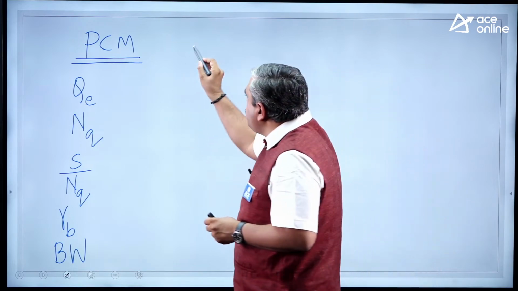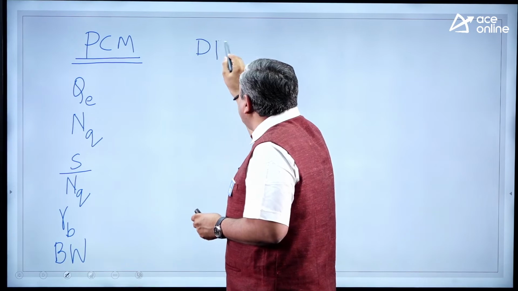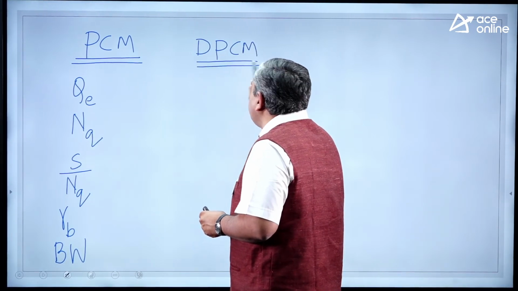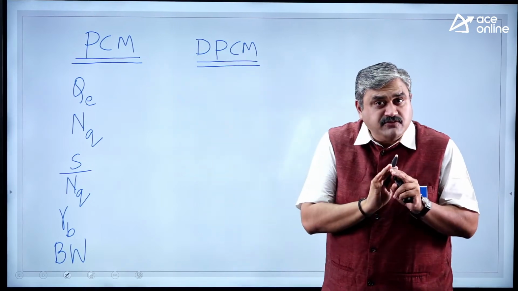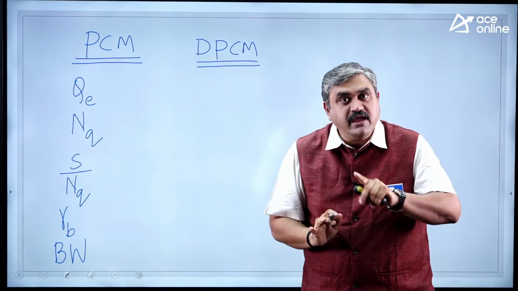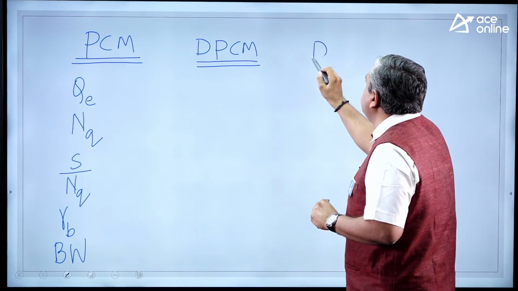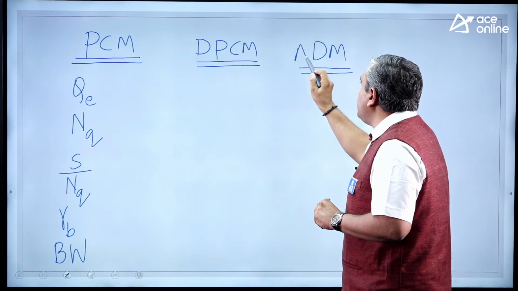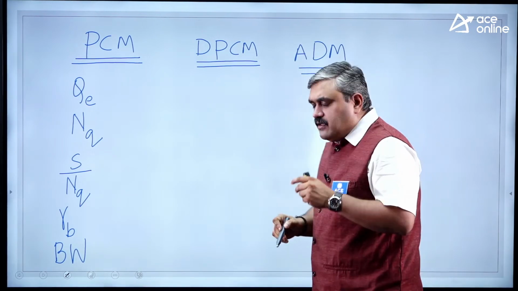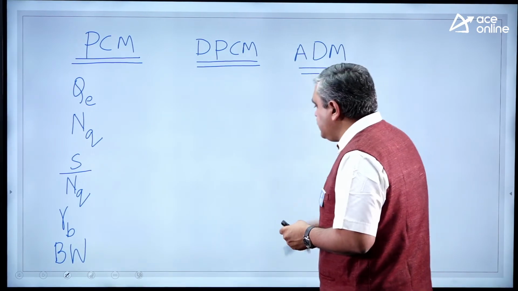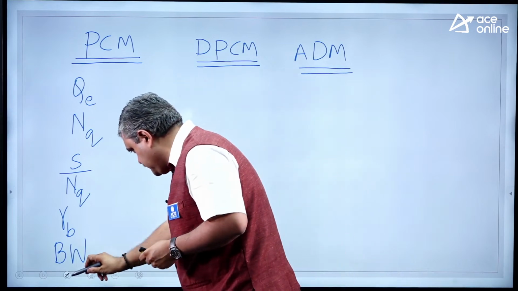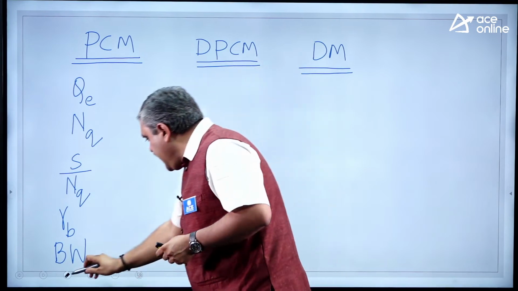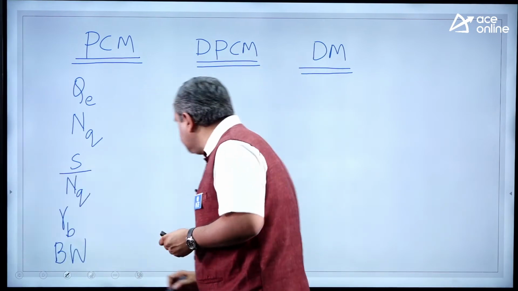Once you are done with this, then we will have differential pulse code modulation. It is an extension of your PCM system only. There is no numerical on that. But why do we have to study it? To understand delta modulation. Most of the times we pronounce this as adaptive delta, but it is linear delta modulation, not A, it is L. It's called a linear delta modulator.